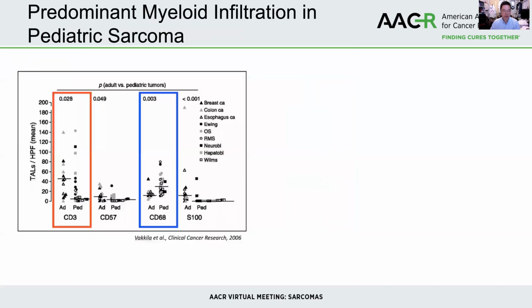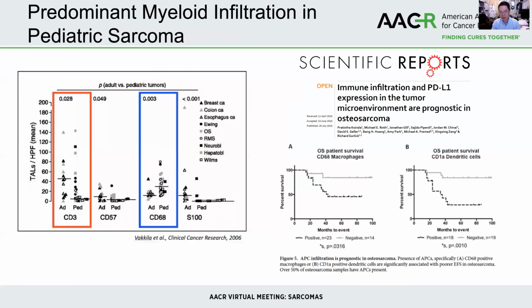These myeloid lineage cells are thought to be predominant infiltrates in many of the pediatric cancers as opposed to adult cancer. And the presence of these myeloid lineage cells, including CD68 positive macrophages or CD1A dendritic cells, pertains to poor survival in some sarcomas, such as osteosarcoma.